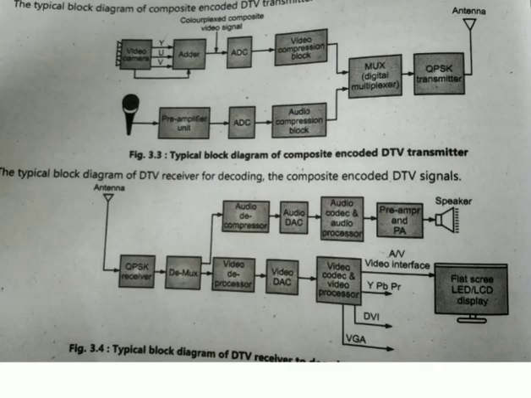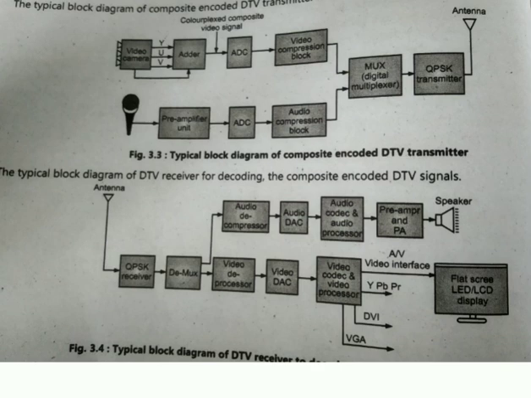Thus, we can see here the output bit stream from the multiplexer is then modulated by using a digital continuous wave modulation technique like QPSK, and it is transmitted or broadcasted for the purpose of broadcasting. This is how the particular composite DTV signal transmitter works. Now we will see how that particular receiver will work.